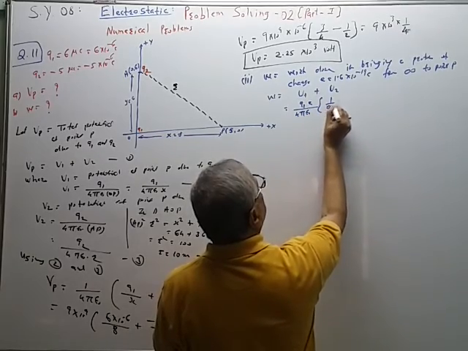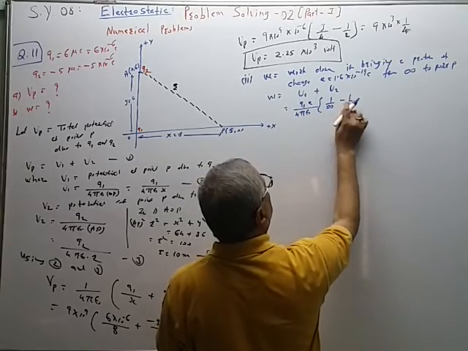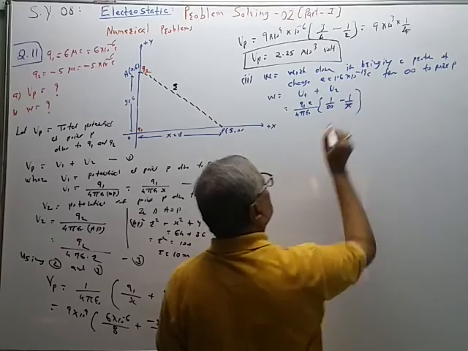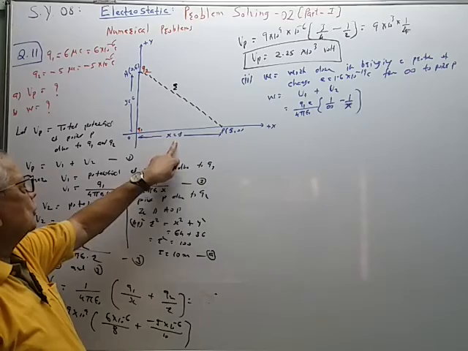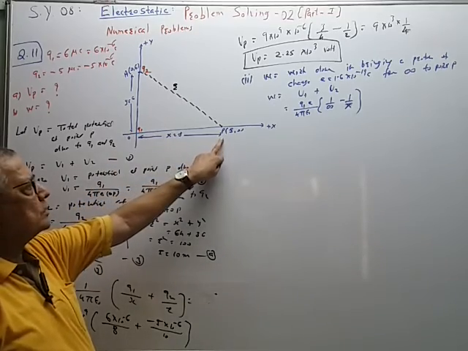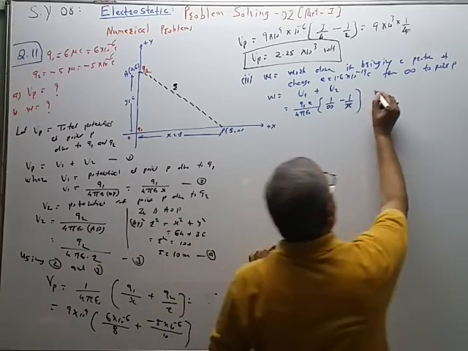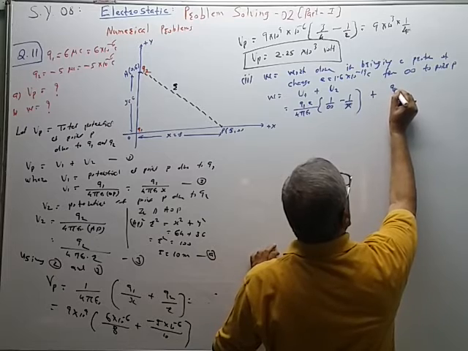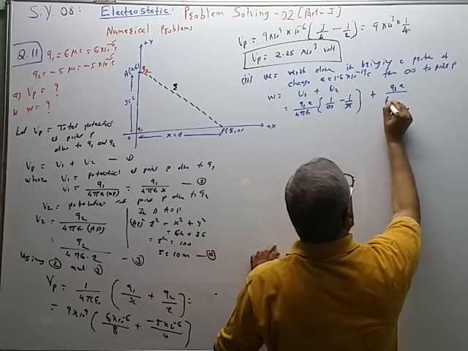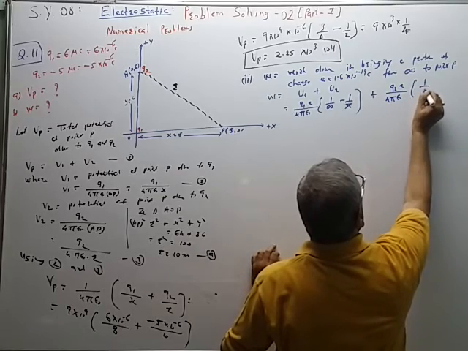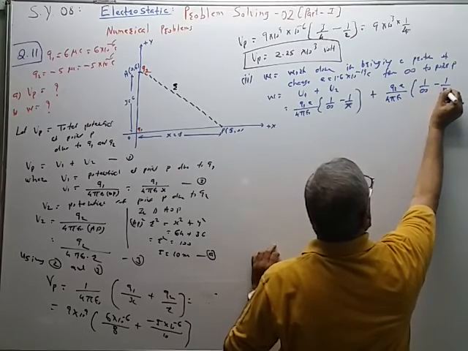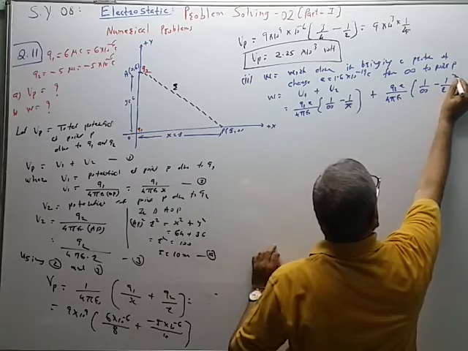We are bringing the charge from infinity to P point at distance x. So distance between Q1 and final position will be x plus Q2 into e upon 4 pi epsilon naught into bracket initial position, final position R.